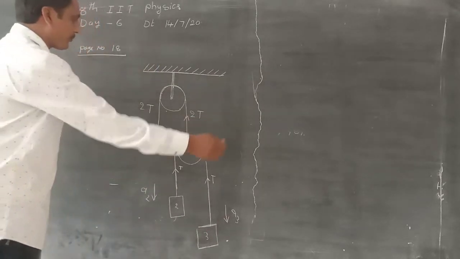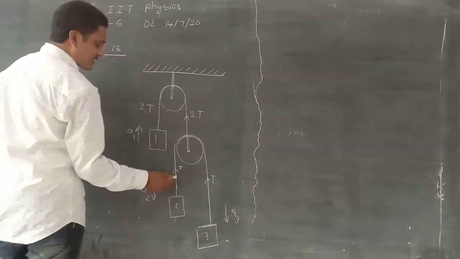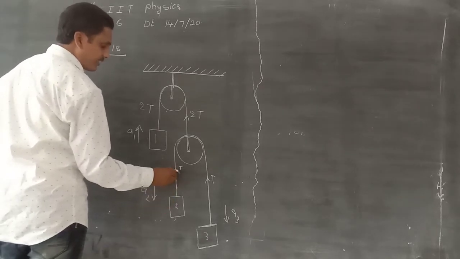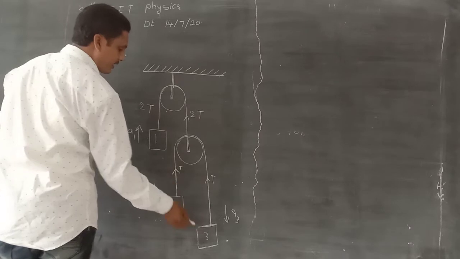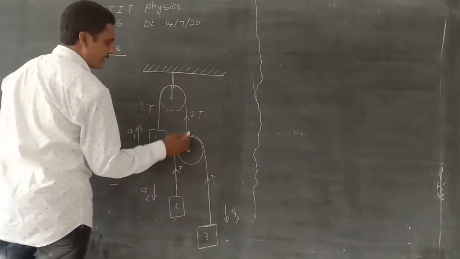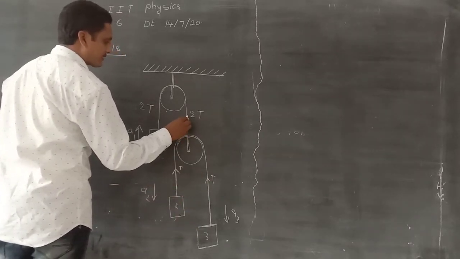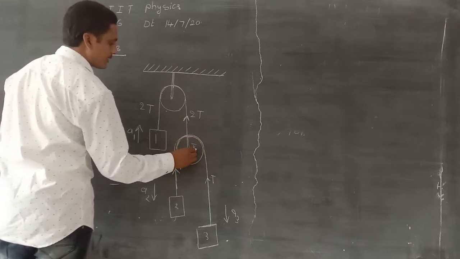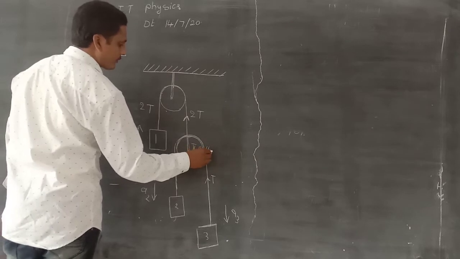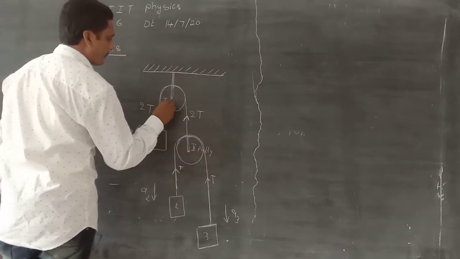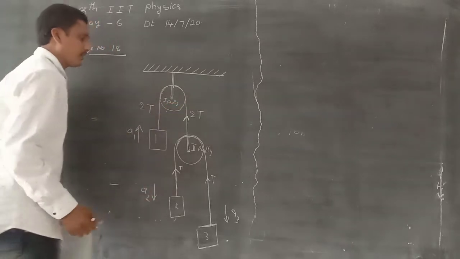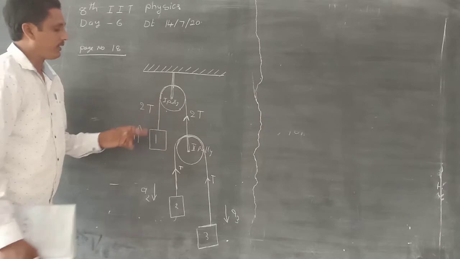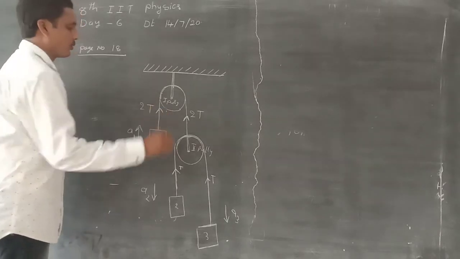The tension in the string of the first body is T, second body is T, third body is T. T plus T, 2T, is the total tension in the second pulley. This is the first pulley. Here tension is also 2T.